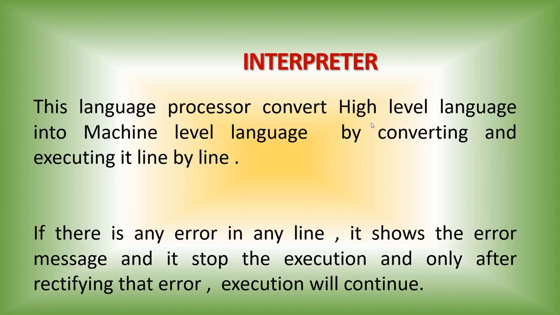Only after rectifying the errors, it will go for the execution. But in the case of the interpreter, it will convert each line into machine level language and show the error message to the user. Only after rectifying that error, it will go for the conversion of the next line. That is your interpreter. So these are the three different types of language processors.